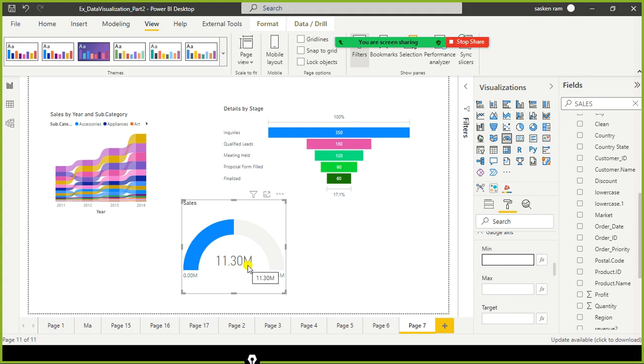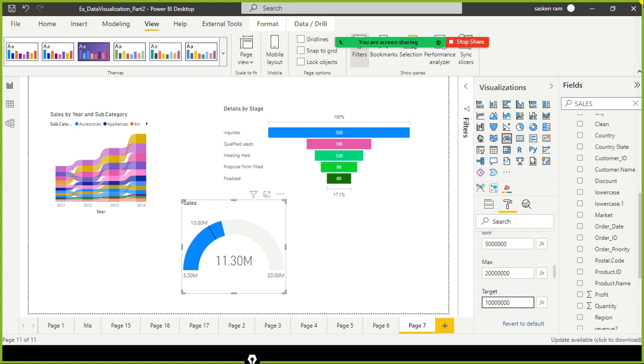So my sale is 11.30 million. So what I do is roughly I go and say some 5 million. So the minimum is 5 million, and maximum is going to be, let's say, 20 million. And my target, let's say, is somewhat like 10 million. Hypothetically, I will give some hypothetical value.